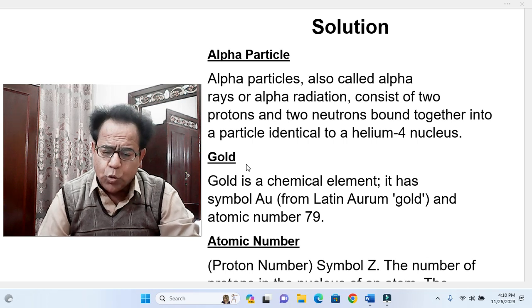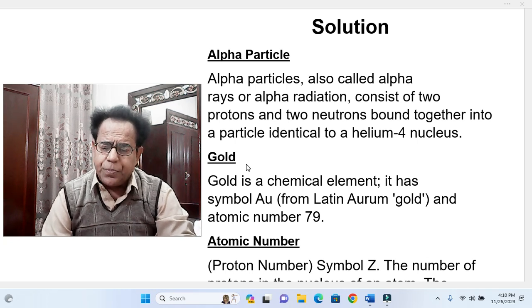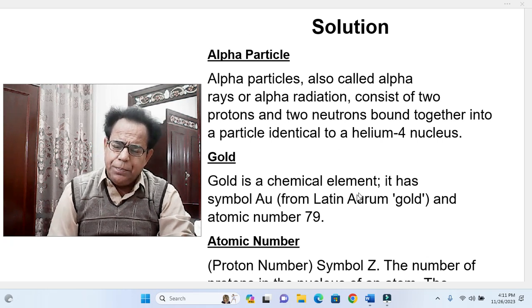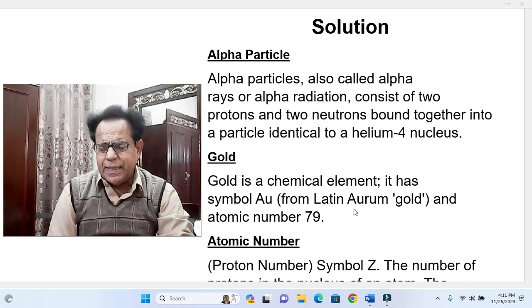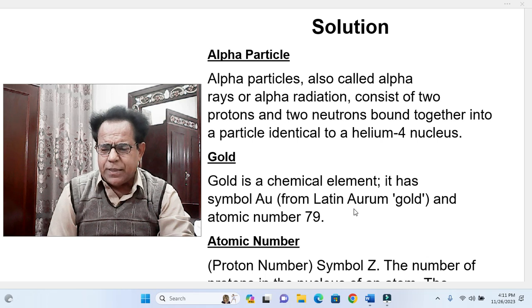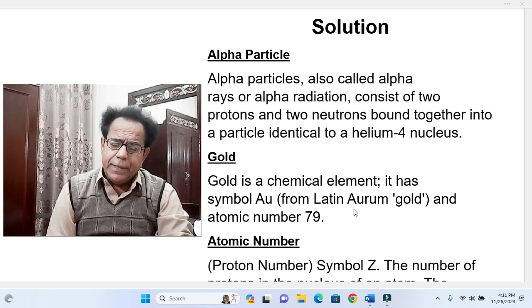Similarly, about gold, it is sufficient to say that gold is a chemical element. It has a symbol Au from Latin aurum, gold. In Latin gold might be called aurum in some ancient period, or perhaps till now, and atomic number 79.